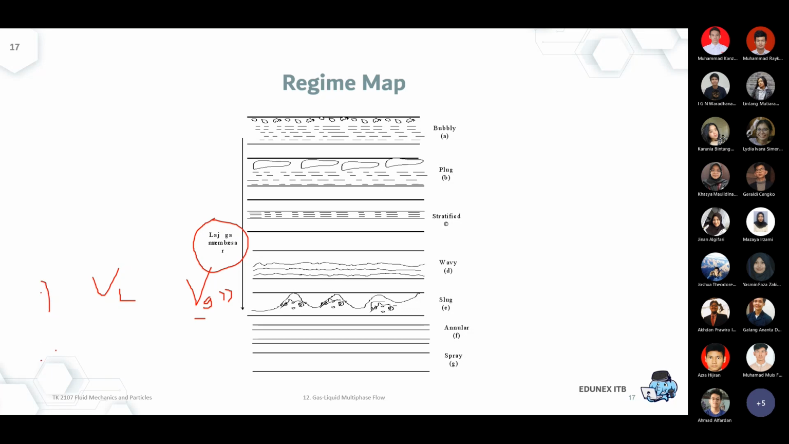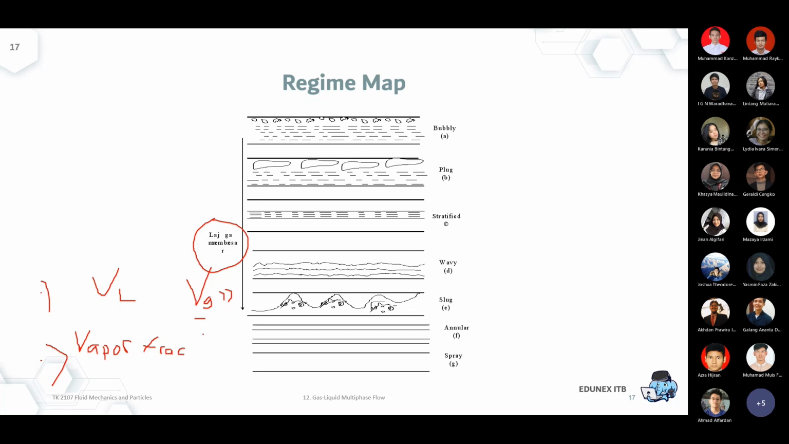So vapor fraction. Sorry, I'm really struggling to write over here because the stylus has a problem. Vapor fraction means, let's say if I put the vapor fraction as 0.1, that means I have 10% of vapor and 90% of liquid.